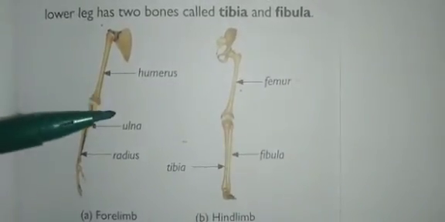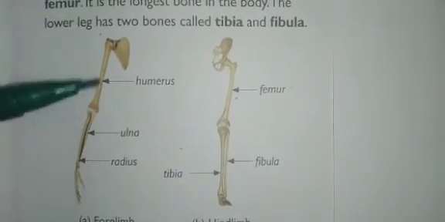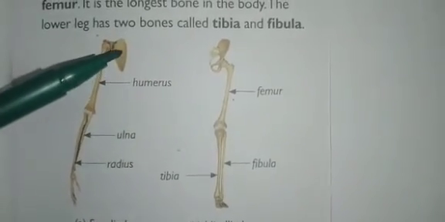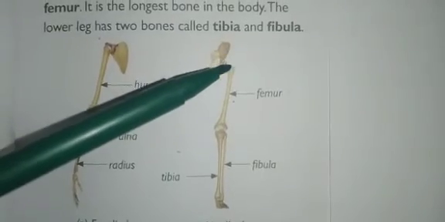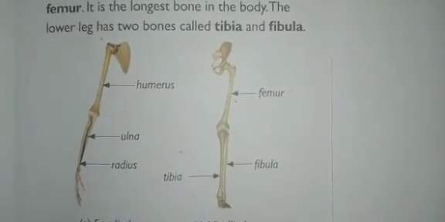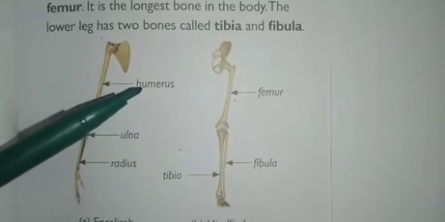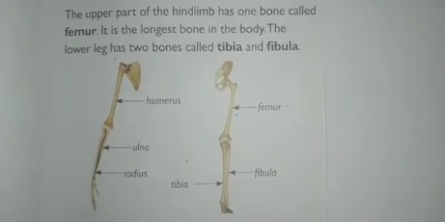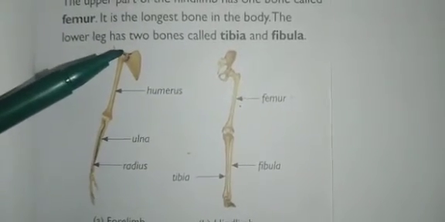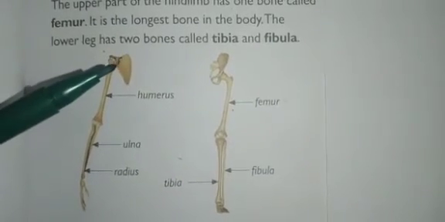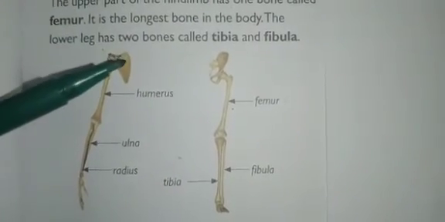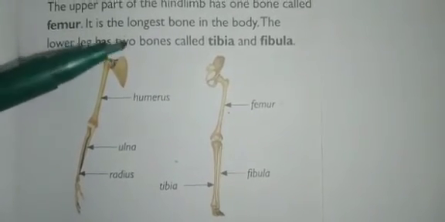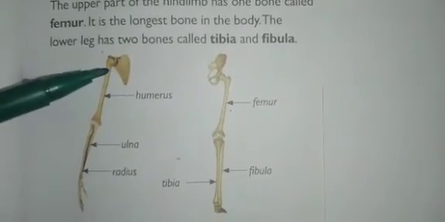So here the forelimbs and hind limbs are attached to the girdles. Here you can see, this is called a girdle, and this one is also called a girdle. The forelimbs are attached to the pectoral girdle. Okay, at our shoulder, that is the shoulder and the neck bone. It is called the pectoral girdle, and it consists of a shoulder blade and a collar bone. The collar bone and this shoulder bone together form the pectoral girdle.